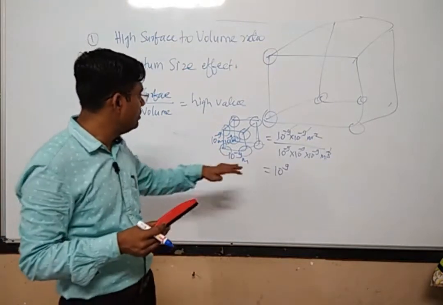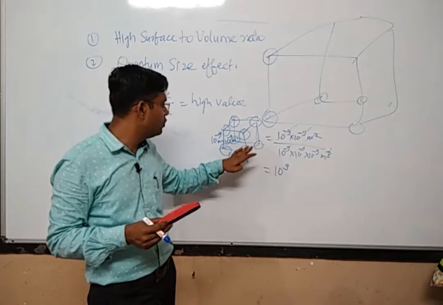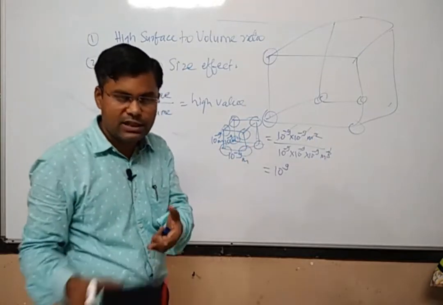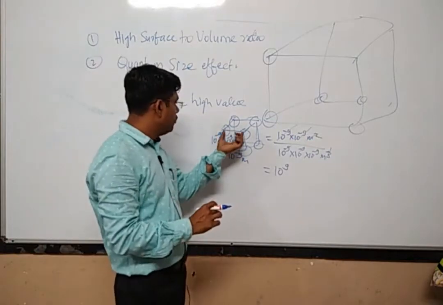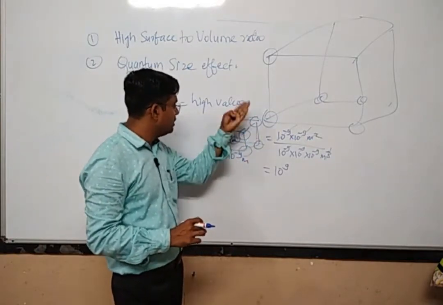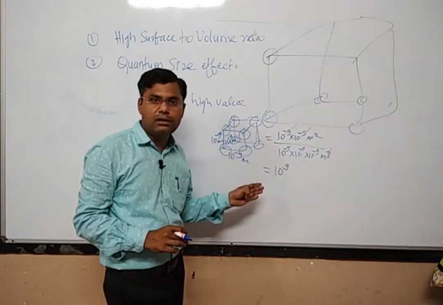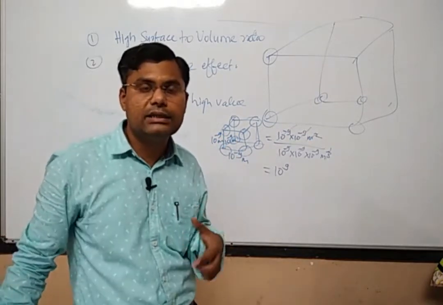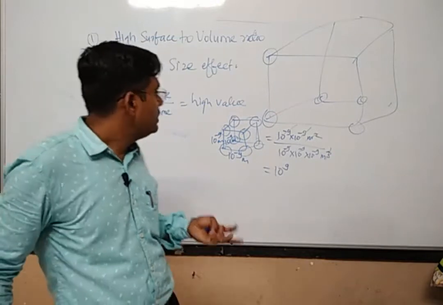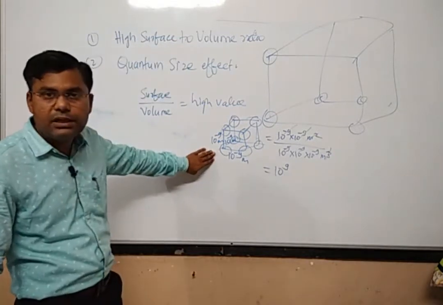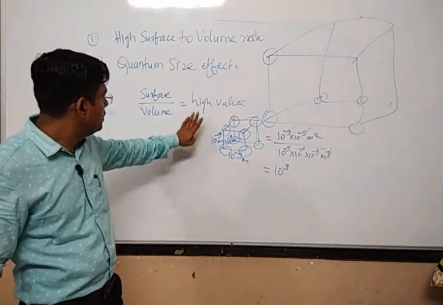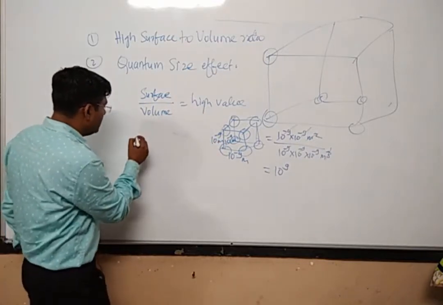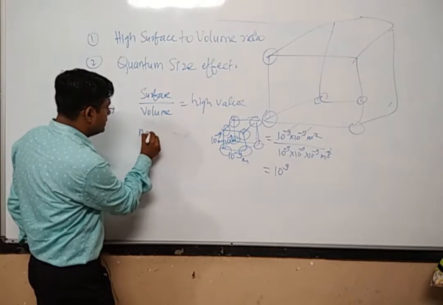If this duster were of nano material, in the nano range, we could not even see that duster. So what will happen? All the particles will be exposed to the surrounding, and they can show the highest amount of interaction. The best example or application of this high surface to volume ratio can be seen in the making of nano catalyst.